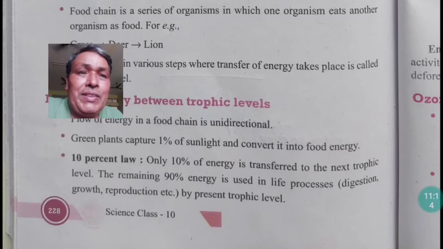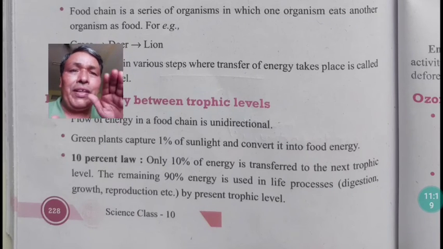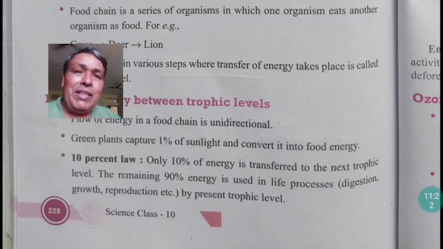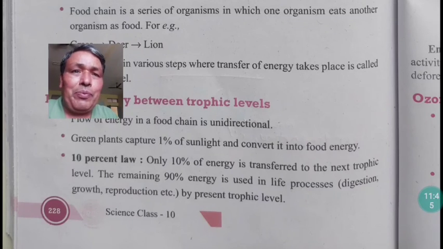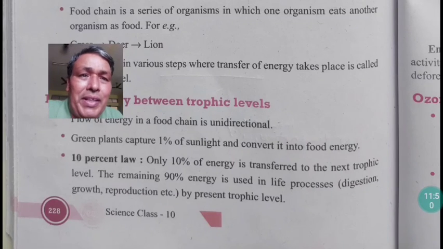Only 10% of energy flows from one trophic level to another trophic level. 90% of the energy is used in life processes like digestion, growth, reproduction, and other physical or metabolic activity inside the body. Only 10% of the energy is transferred from one trophic level to the next.